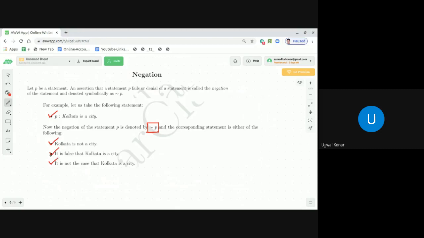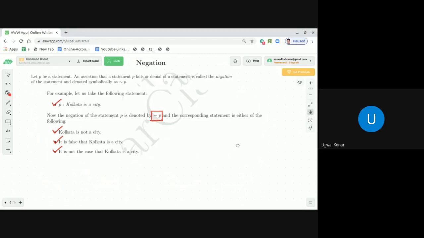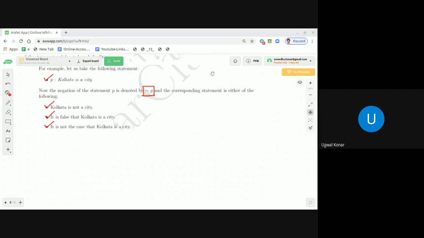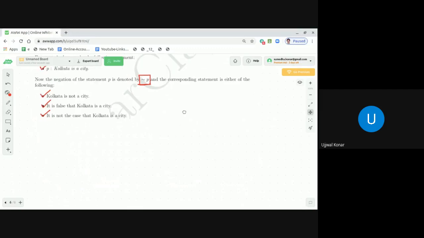We'll come back to all these things in detail, but I hope you understood that these are the three statements we can infer from it.